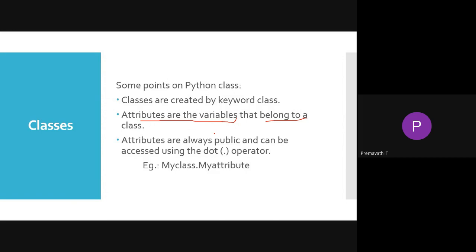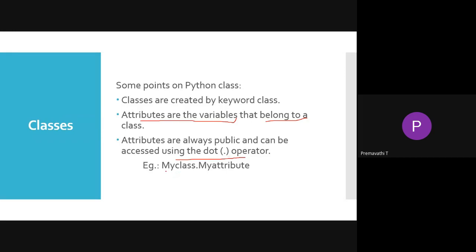The attributes are always public and can be accessed by using the dot operator. When you are creating any attribute in a class, it is always public. It can be accessed using the dot operator.